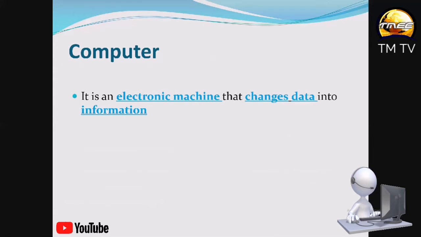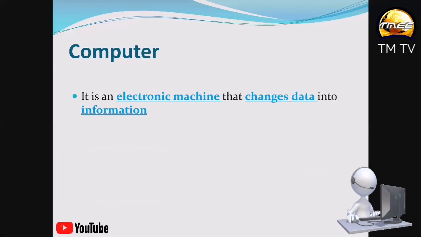Now, when you use electricity to turn on the computer, the electronic machine, which is the computer, changes data into information. Now, where would the data come from? Where would the data come from before the computer will change that particular data into information?